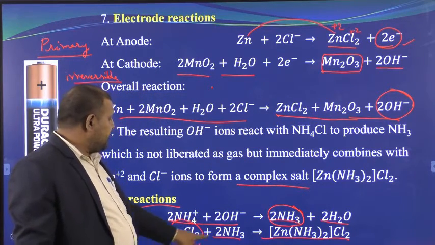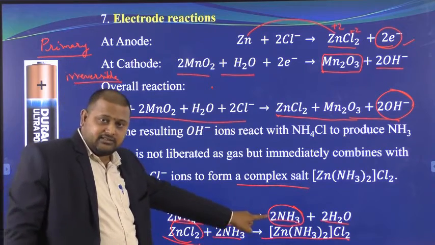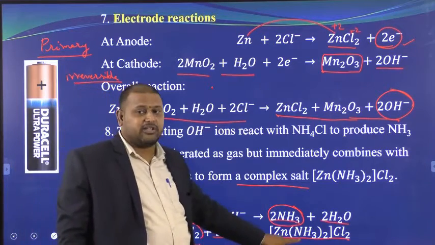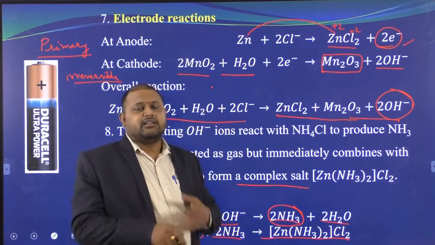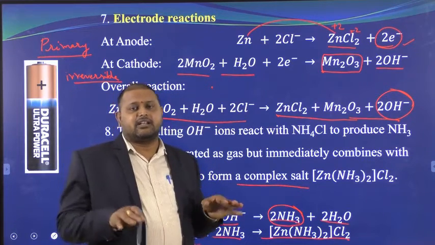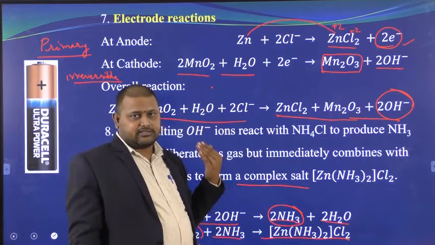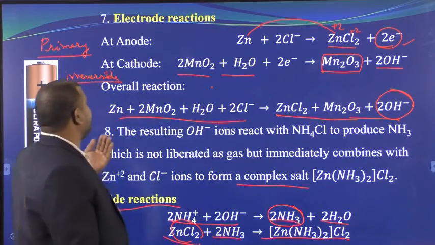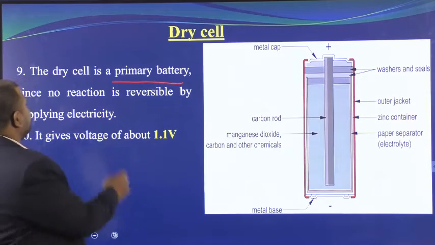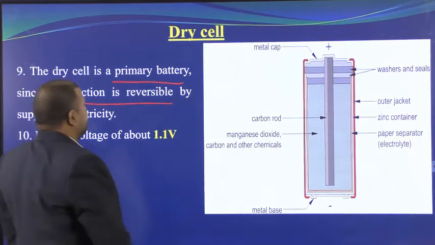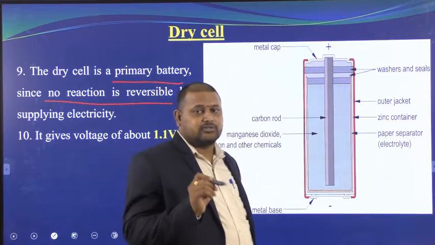And here the ammonia which is produced is utilized to form a complex which is very stable. So all the reactions have been completed. The reactions are irreversible. Since they are irreversible, we are calling it a primary battery. So it is a primary battery. No reaction is reversible by using current.